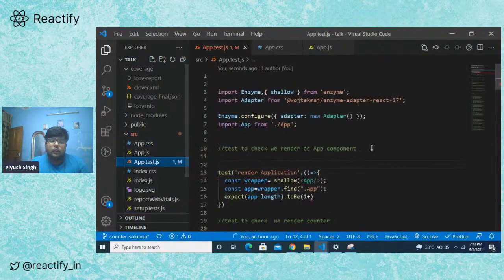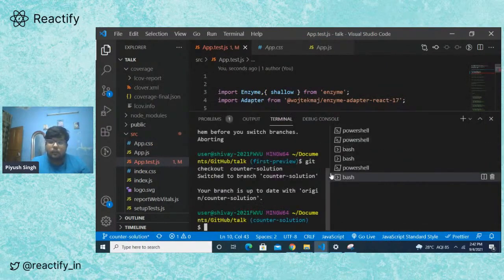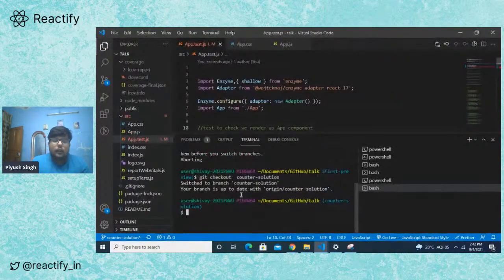As I told you, this is test-driven development, right? So let's run our first test on this app.